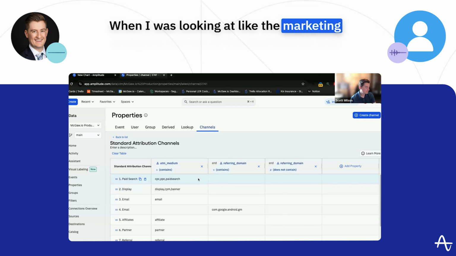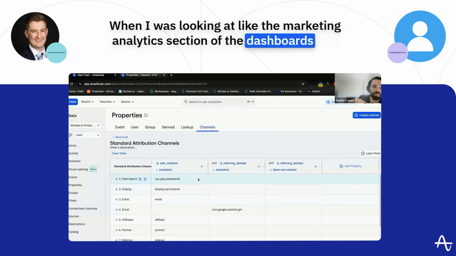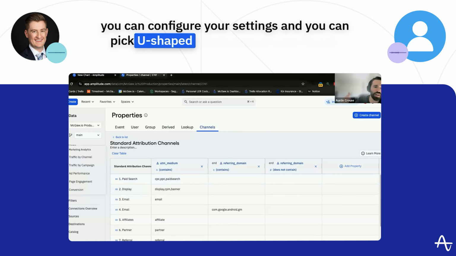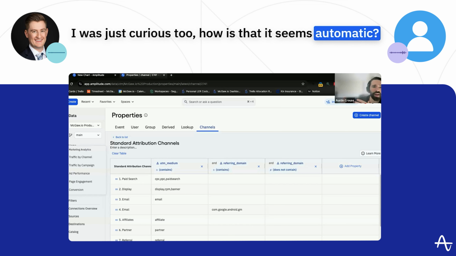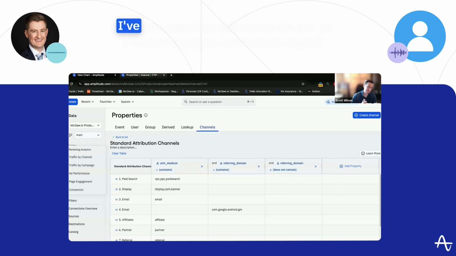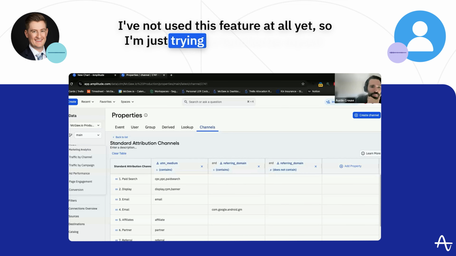When I was looking at the marketing analytics section of the dashboards, you can configure your settings and you can pick U-shaped attribution or last touch. I was just curious too, how is that? It seems automatic, but what is that drawing from? I've not used this feature at all yet, so I'm just trying to familiarize myself.